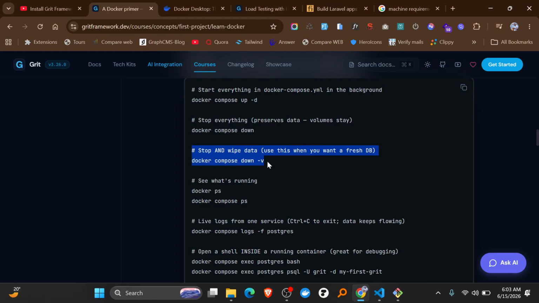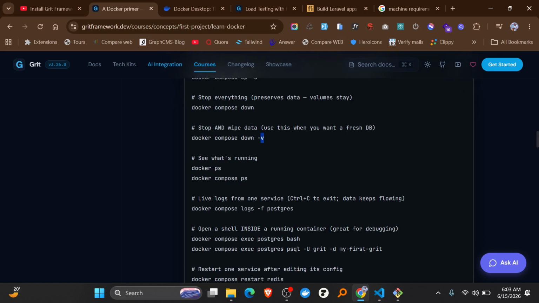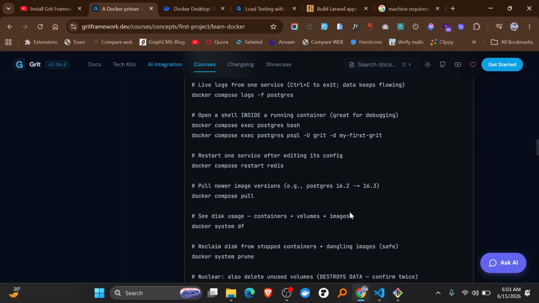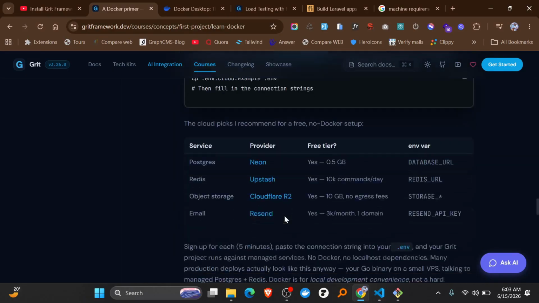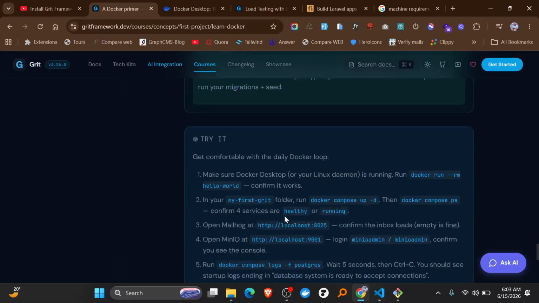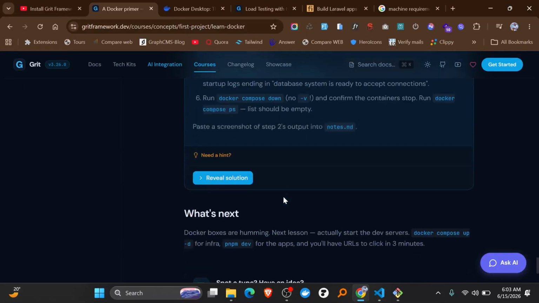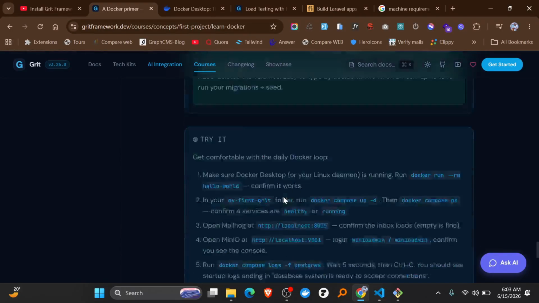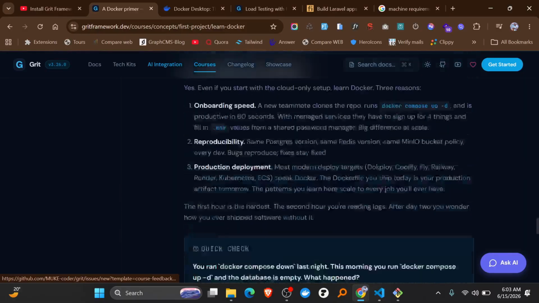So be careful. If you still want to use the data, don't run this -v, because it stops and also wipes the volumes, and volumes is where data is kept. So don't do that if you don't want to. So that is the quick check. You can also try what they gave us. So yeah, thank you so much for watching this lesson.